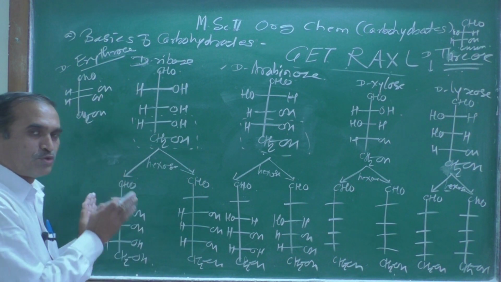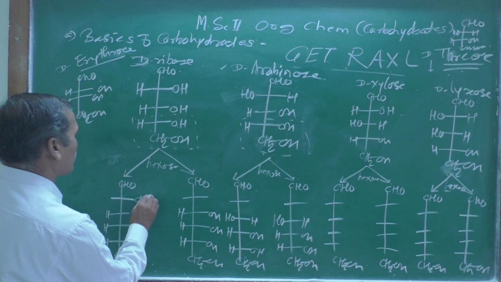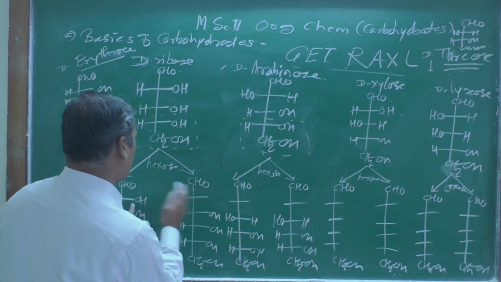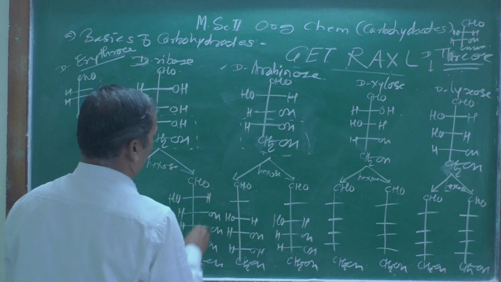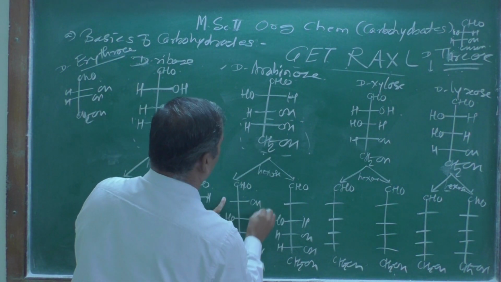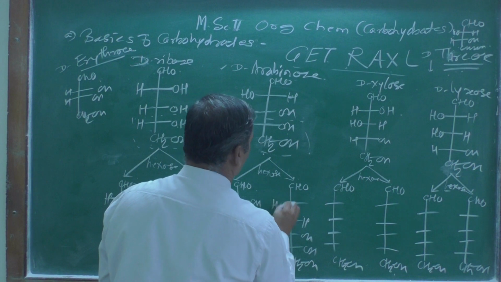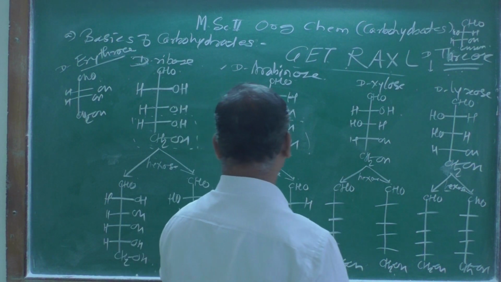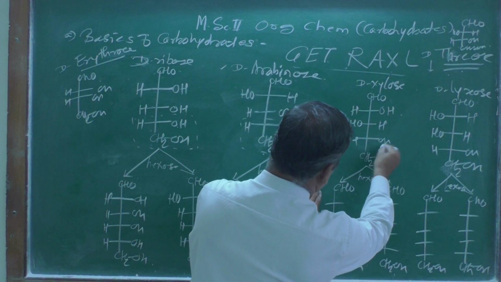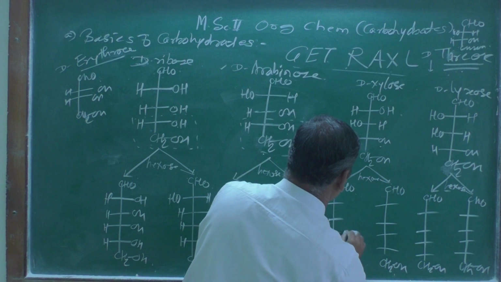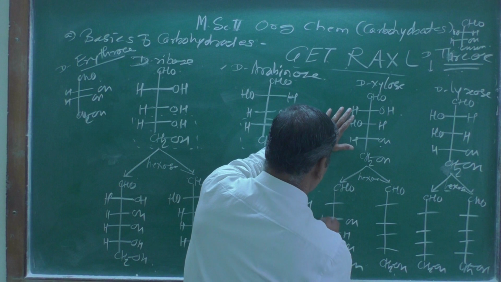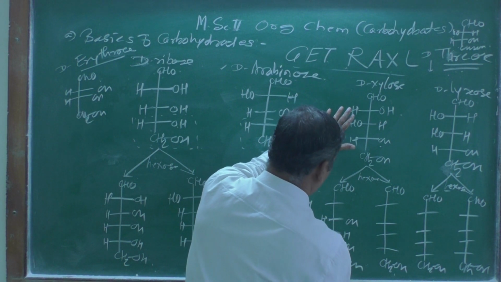Now where should I put the hydroxy group on the right hand side and the left hand side is a hydrogen. Here now exactly opposite, HO here and hydrogen atom here. Now look at here, hydroxy group I am going to put on the right hand side, in this case on the left hand side. Right? So this is the structure, and now in this case whatever structures are there, OH on the right hand side, then H, then OH, right? These are there, then H, HO, then this is a H.